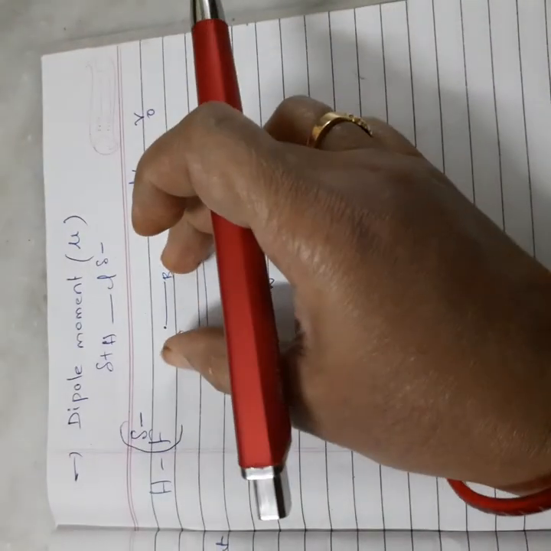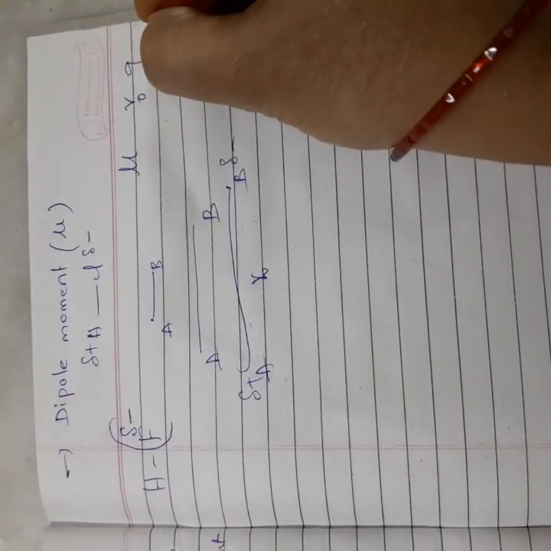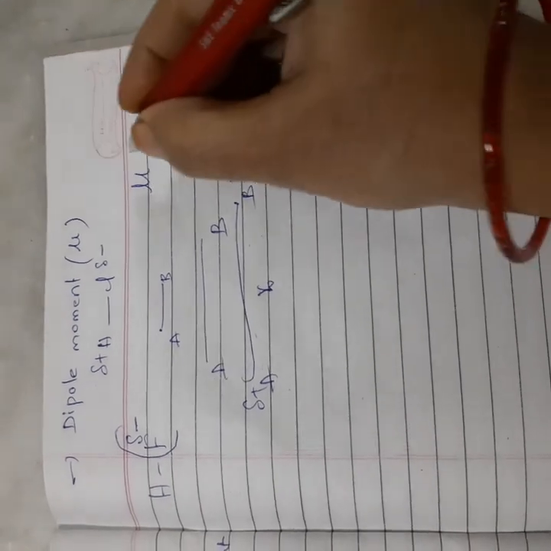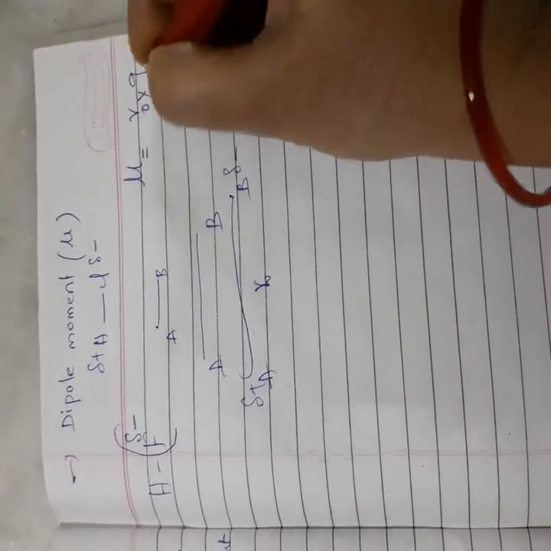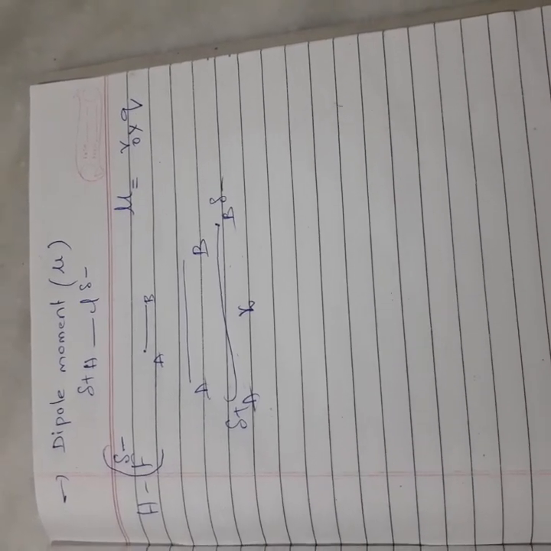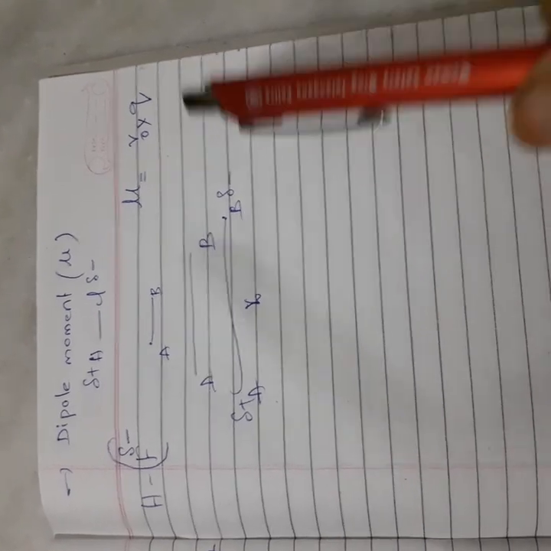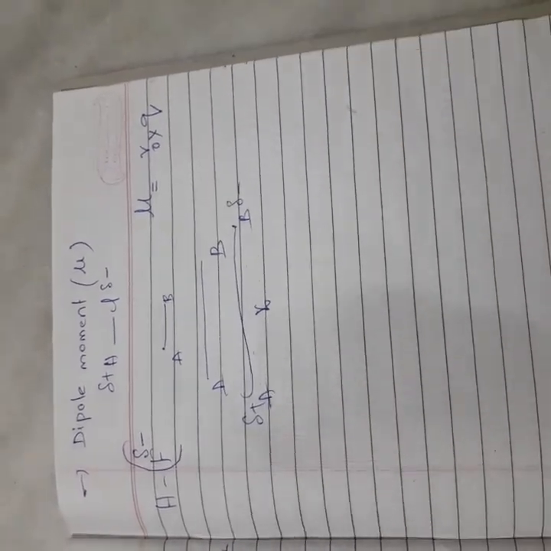So how much charge is developed also decides the dipole moment. That's why dipole moment is the product of the charges developed and the distance between the two atoms. So mu is equal to R naught into Q.